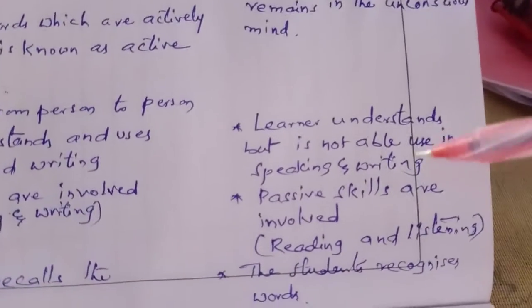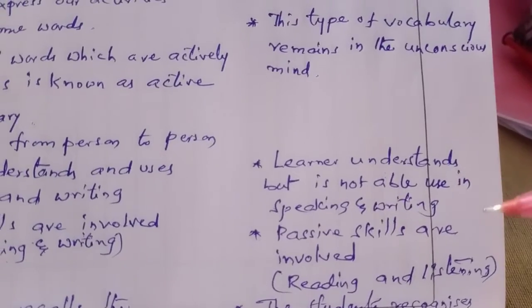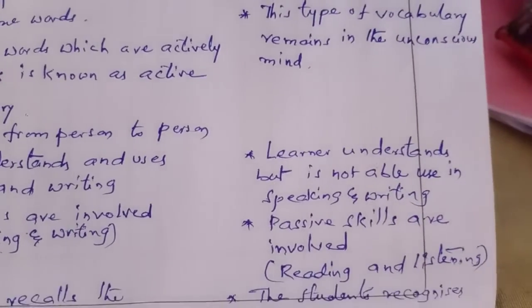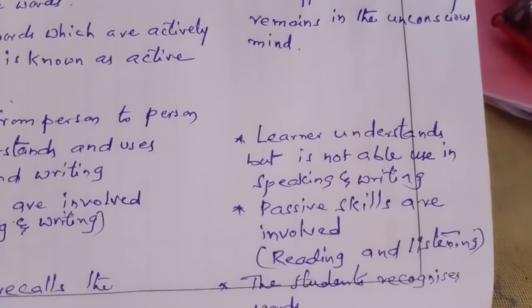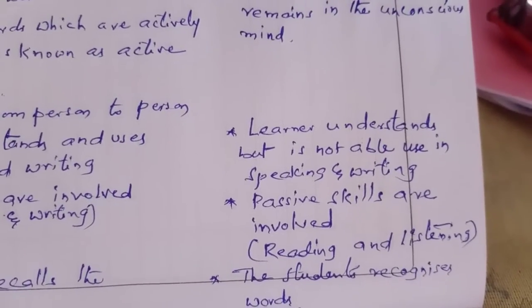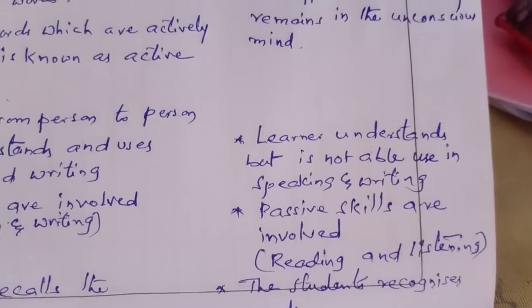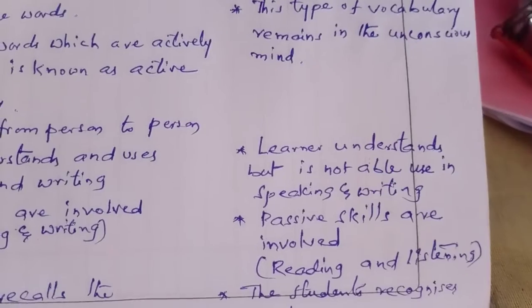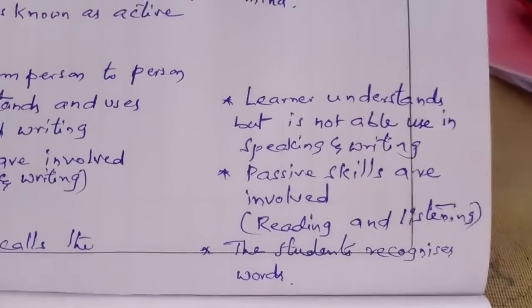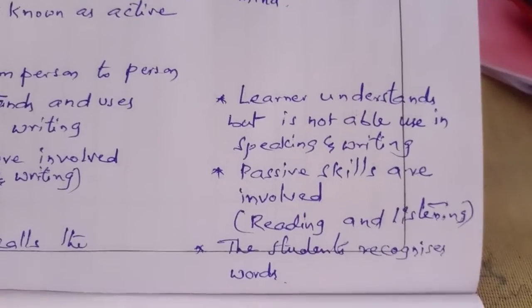Learners understand the words, but are not able to use them in speaking and writing. The vocabulary which he had learned and understood, he is unable to use in speaking and writing. Here the passive skills are involved.